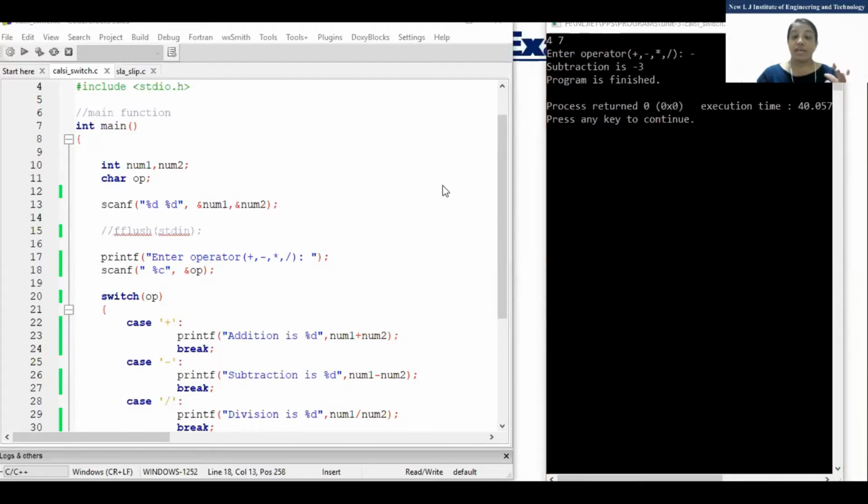One student has made a program where first he is entering the operator and then he is entering number 1 and number 2. That is also fine. Clear? Yes, you can take it, Darsh, okay, 169. You can do it, but some extra logic or extra effort is required to make that program.